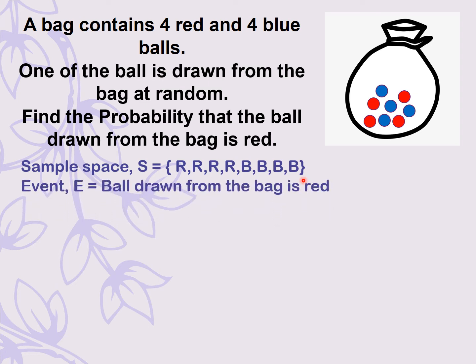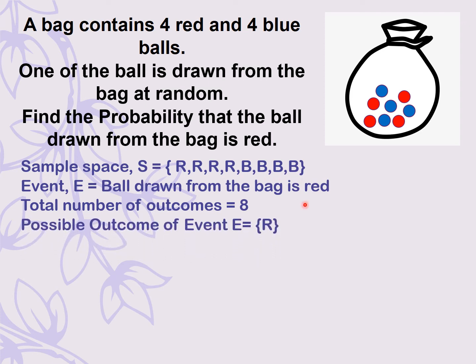Event E: let the event E be the ball drawn from the bag. We have to find the probability that the ball drawn from the bag is red. So, we'll mark it as event E is equal to the ball drawn from the bag is red. Hence, from the sample space, the total number of outcomes must be 8, because there are 8 balls, 4 red and 4 blue.